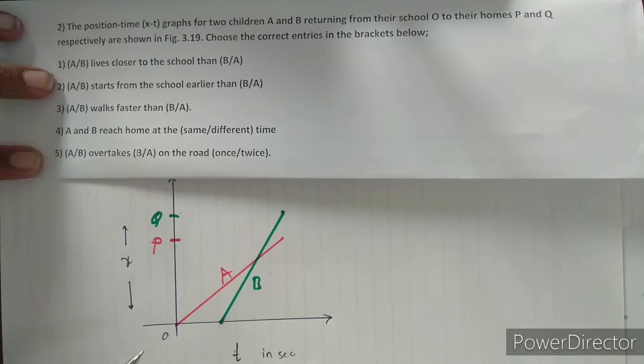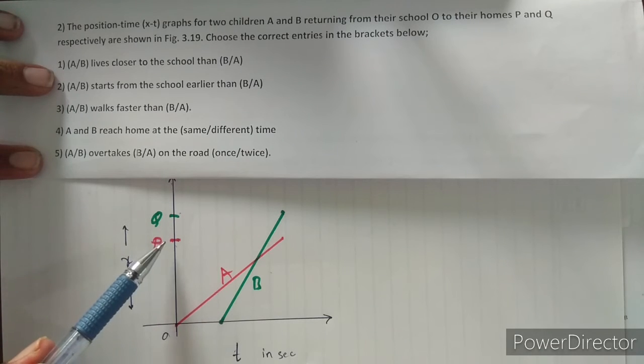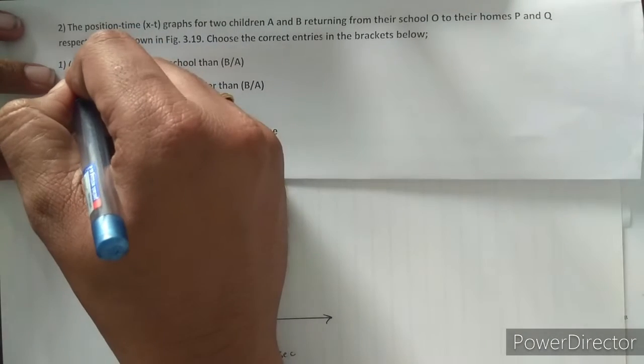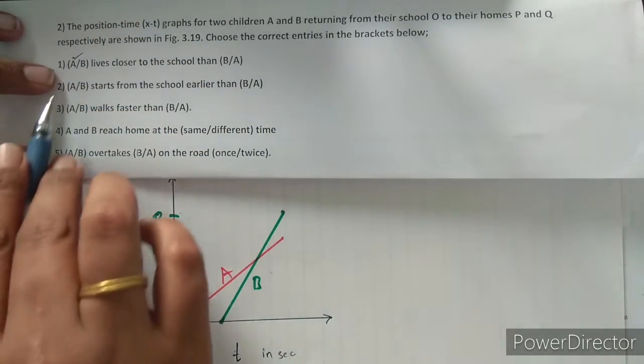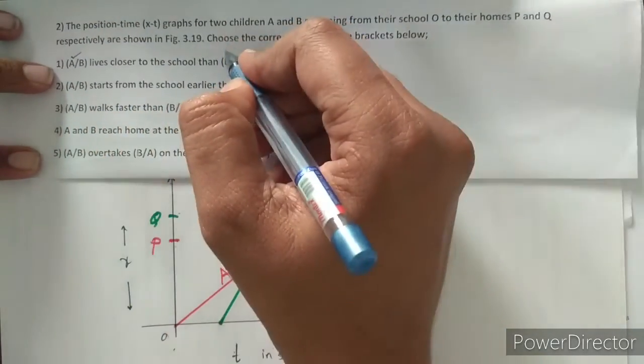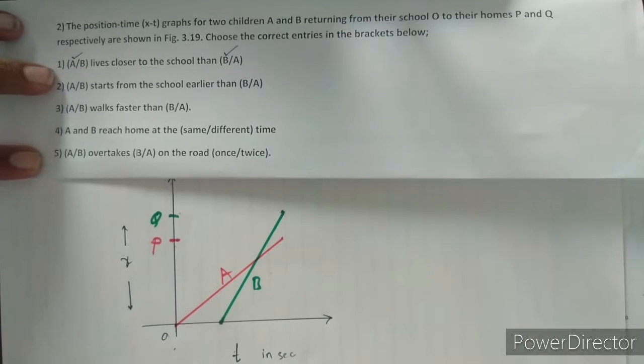Here O indicates the school, and P and Q indicate the homes. P is the home of the first child, A. So A lives closer to the school than B. So this is the first one.